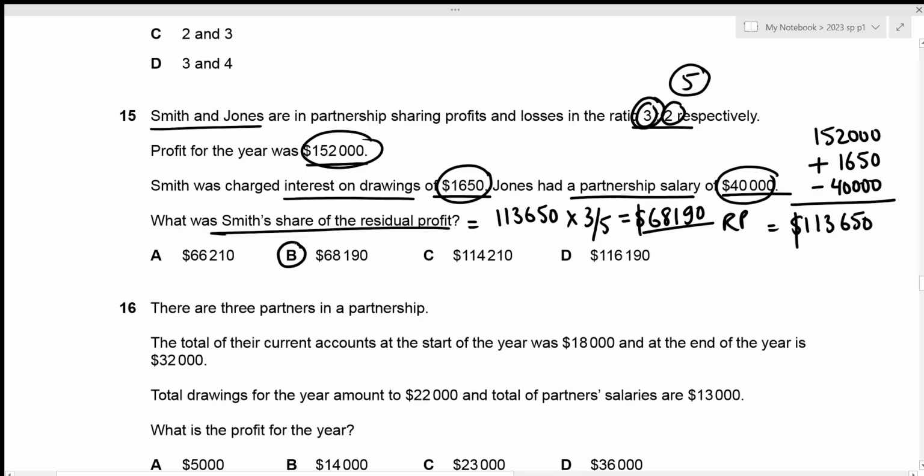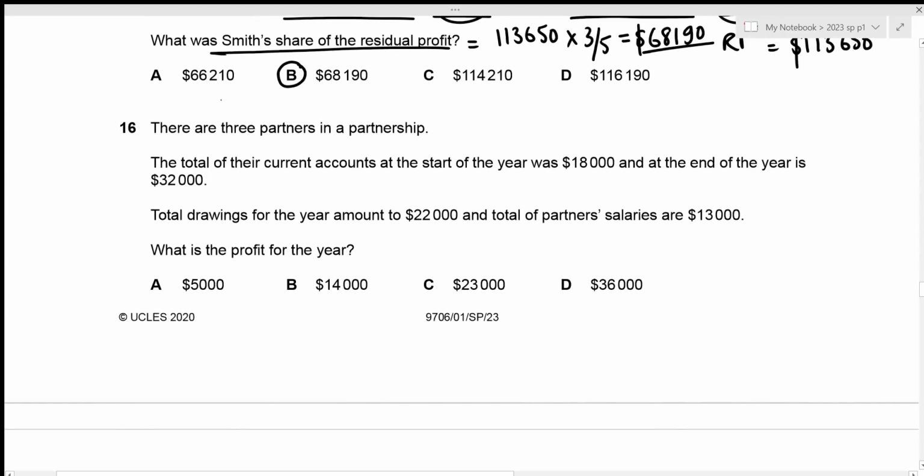Now we can move towards question number 16. There are 3 partners in a partnership. The total of their current accounts at the start of the year was 18,000 and at the end of the year is 32,000. The total drawings for the year amount to 22,000 and total of partners' salaries are 13,000. We need to figure out the profit for the year.